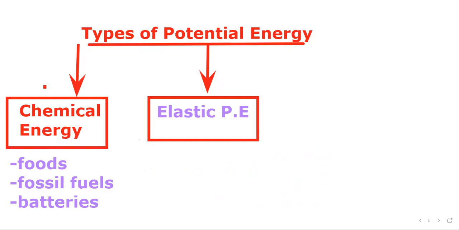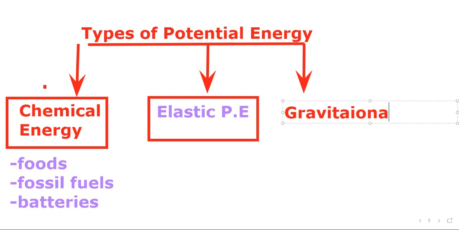Let's move to the next type of stored energy or potential energy, which is gravitational potential energy. So what is gravitational potential energy?